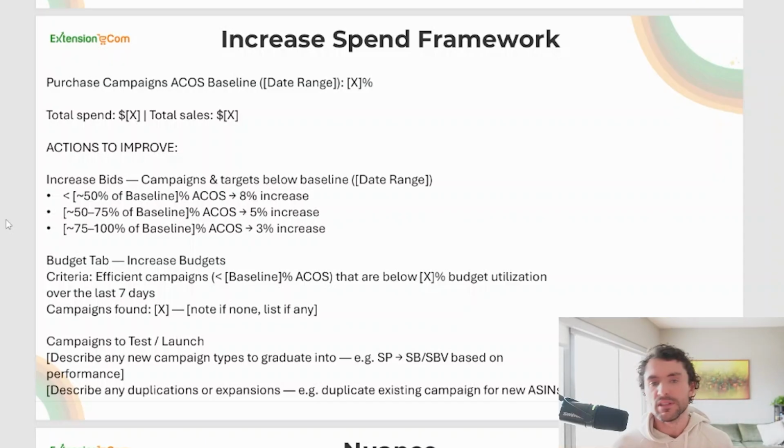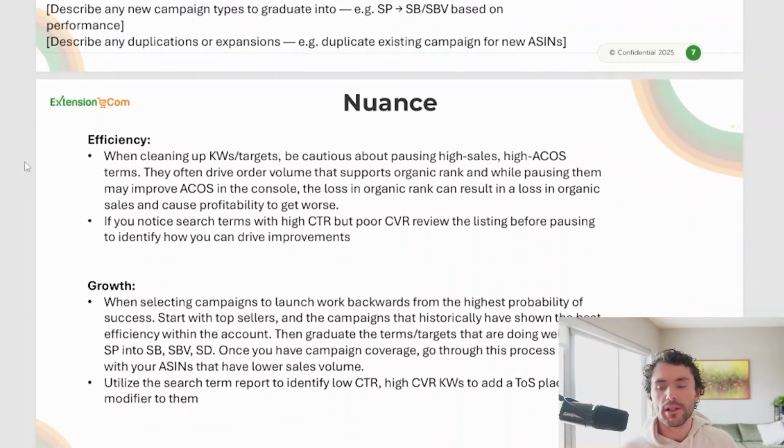And the last and most difficult part of the growth framework is the campaigns to test and launch. So what we want to do is graduate things from sponsored products to sponsored brands, or if they don't have any campaigns, we want to set them up on sponsored products. Sometimes we want to duplicate campaigns, right? Run an auto campaign 2 or 3 times just so we can get more exposure within the campaign types that work. Now, there is some nuance to both of these.